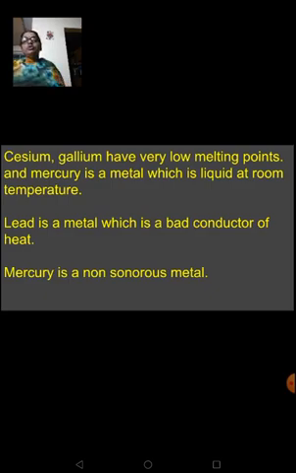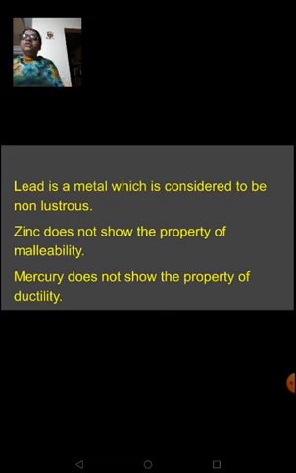Though metals possess the properties of luster, hardness, malleability, ductility and conductivity, there are certain exceptions which you should be thorough with. Please make a note of them, because they may come as objective questions. Once again, I'll tell you. Lead is a metal which is considered to be non-lustrous. Zinc does not show the property of malleability. Even mercury you can put under that category. Mercury does not have the property of ductility, or even malleability.